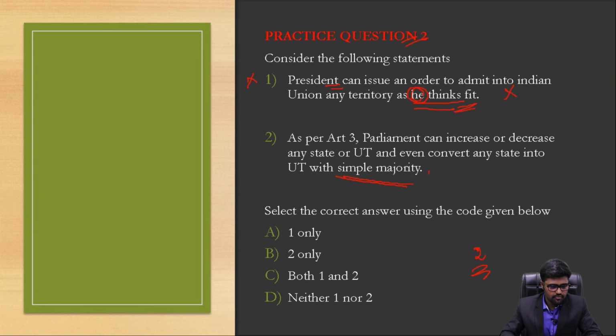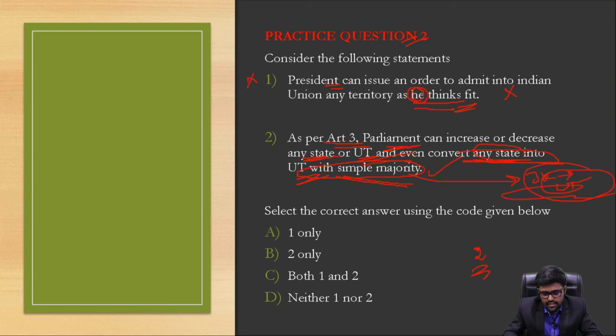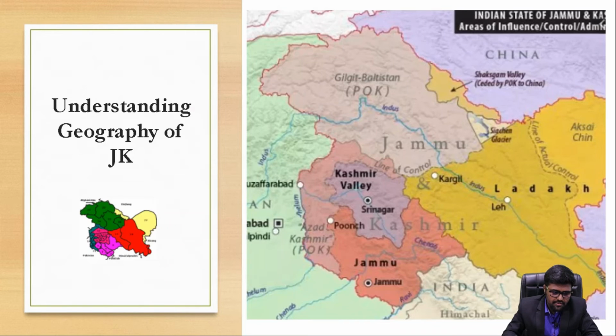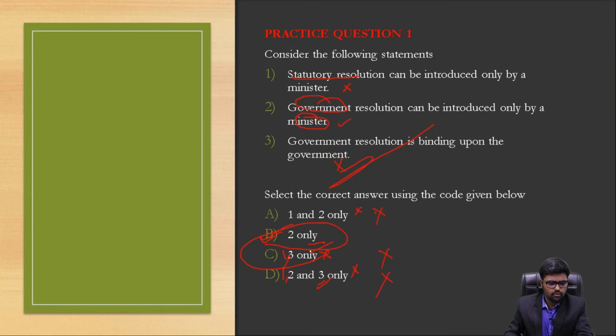Make this very clear. So this statement is absolutely right. As per Article 3, Parliament can increase or decrease any state or union territory, and even convert any state into union territory with a simple majority, and this is the provision used to convert Jammu and Kashmir into a union territory. Done. So this is a right statement and you have to choose option B. That's it. We just provided you 2 practice questions so that you can understand the tone and the pulse of UPSC, how UPSC will frame it.